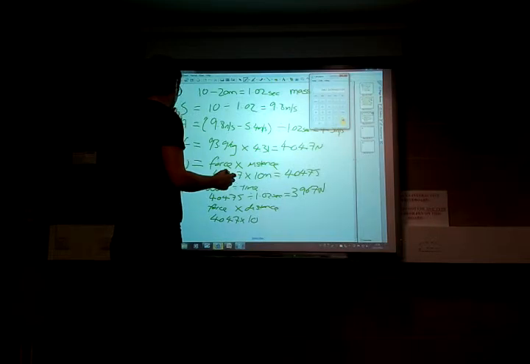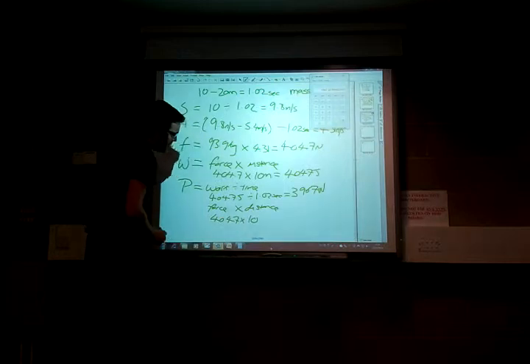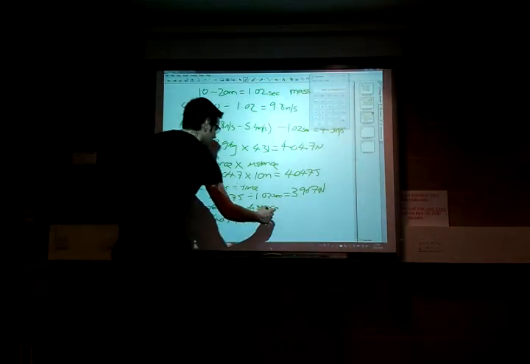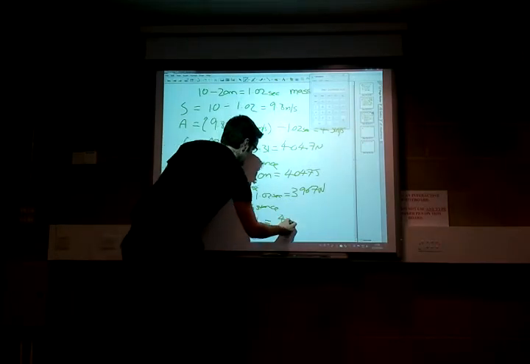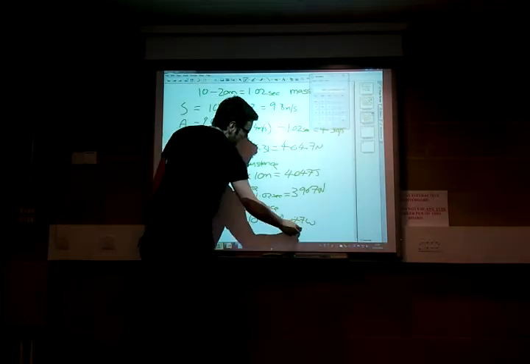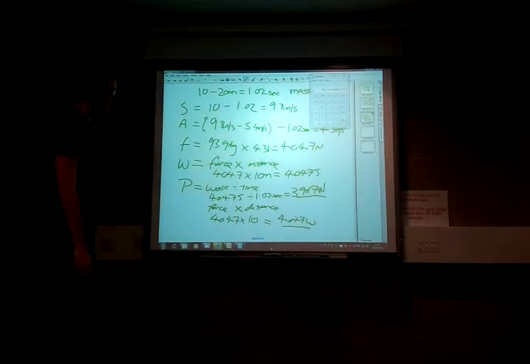Oh, I got that wrong. So our force actually is completely wrong. Our force is actually 404.7 times by 10, which actually gives us 4,047 watts.